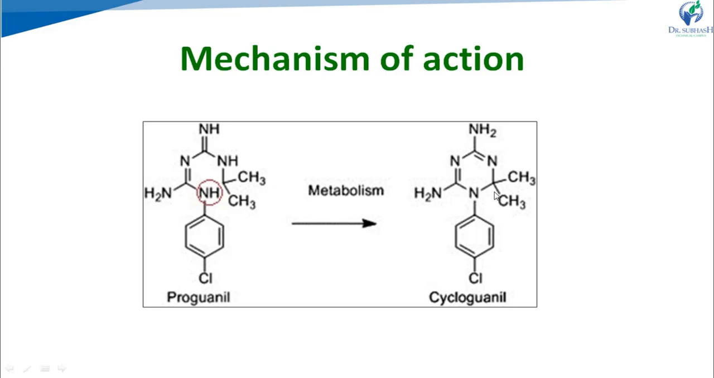So that now this triazine ring is again disubstituted with two amino groups, a 2,4-diamino triazine ring. Now this 2,4-diamino triazine ring has structural and functional similarity with pyrimethamine. 2,4-diamino pyrimidine and 2,4-diamino triazine ring have structural similarity. That's why this cycloguanil, the triazine derivative, has the same mechanism of action as pyrimethamine.